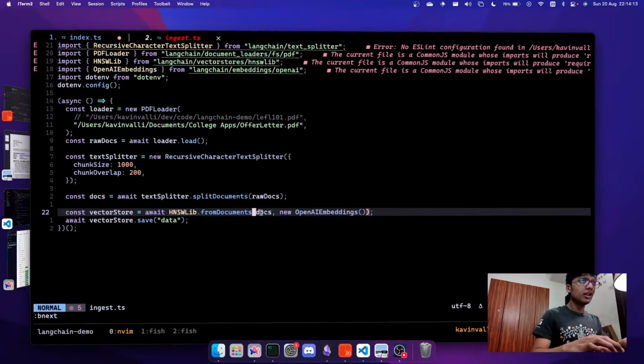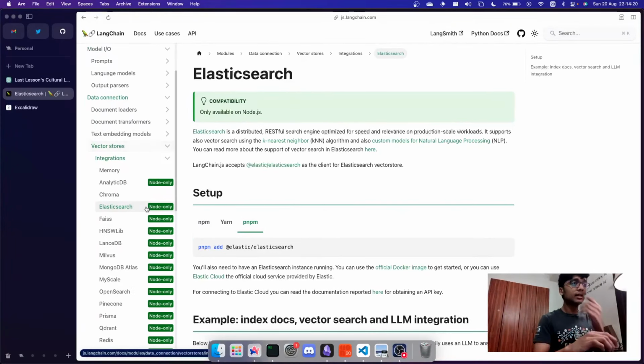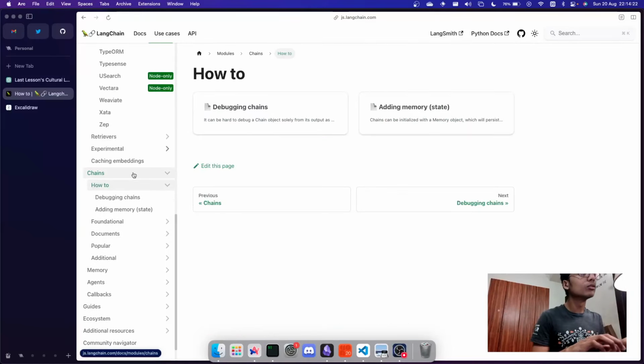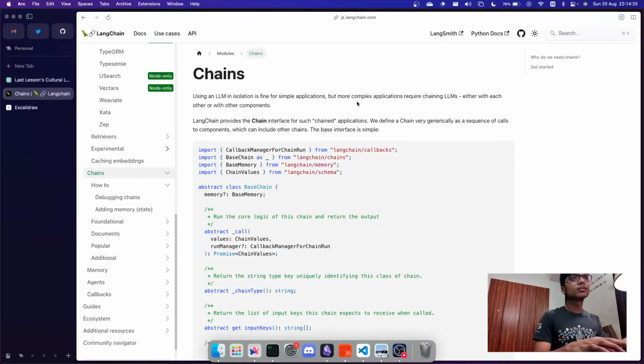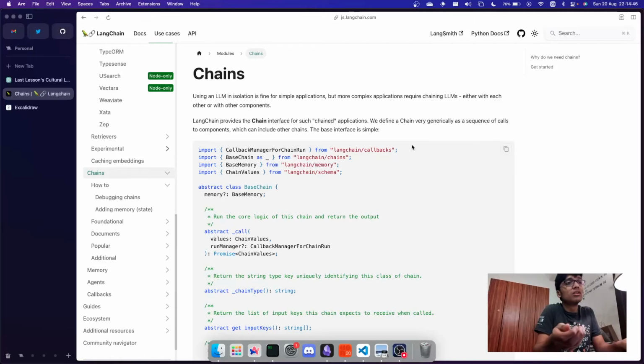A chain is basically a set of instructions which runs one after another. It is a term inside LangChain. Oh, there it is. More complex applications will require chaining LLMs. So you can have multiple LLMs, you have your OpenAI, you have something from Hugging Face. All these run in a chain step by step. Each one is called, and then it can run those sets and give you the required logic for your application.